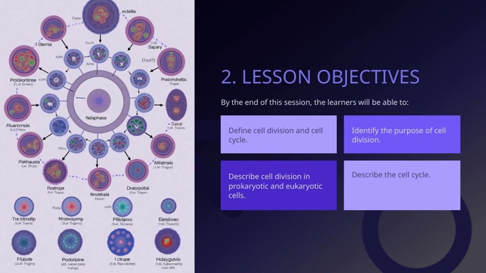Let's define cell division as the process where a parent cell divides to produce two or more daughter cells. The cell cycle, on the other hand, is the entire series of events that a cell goes through from one division to the next. By the end of this session, you'll be able to explain these key points thoroughly, connect them to the larger picture of biology, and understand how cell division supports life at every level.